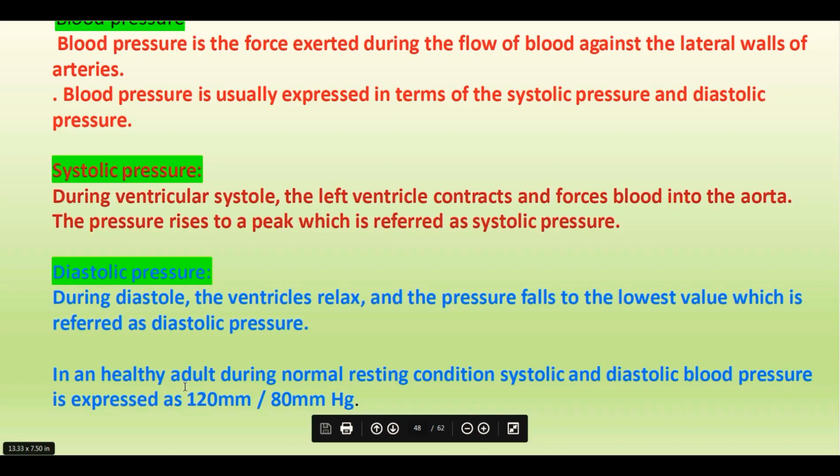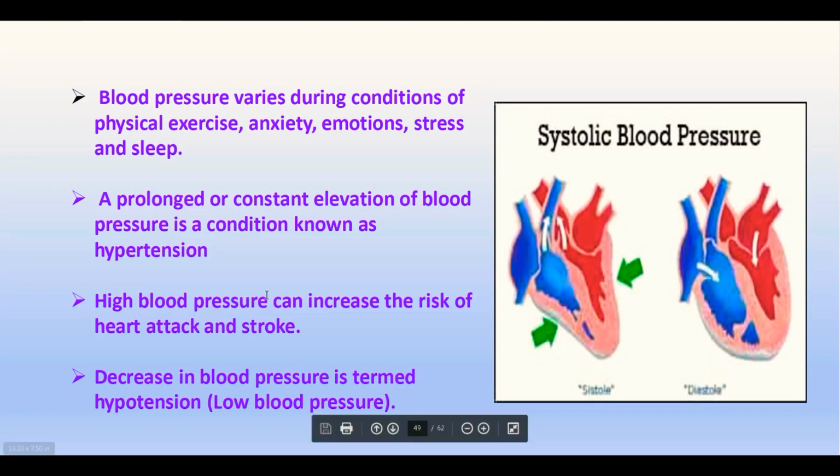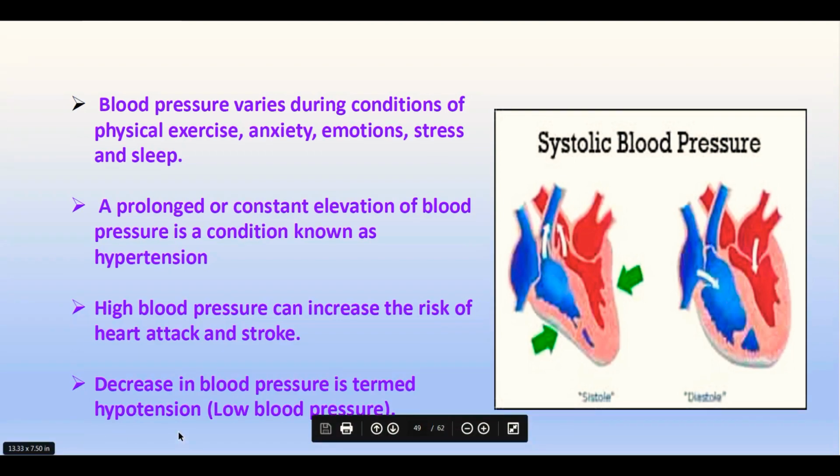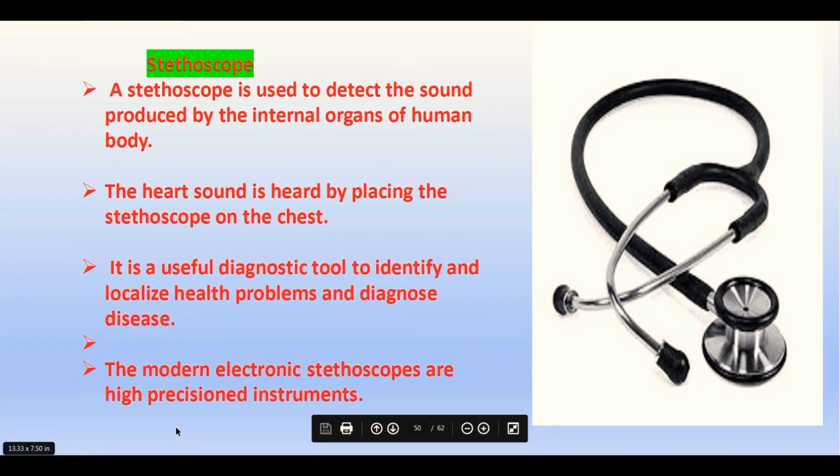by 80 mm Hg. The blood pressure varies during conditions of physical exercise, anxiety, emotion, stress and sleep. So they will vary. The prolonged and constant elevation of blood pressure is called hypertension. So high BP can increase the risk of heart attack and stroke. A decrease in blood pressure is termed hypotension, that is low BP or low blood pressure.